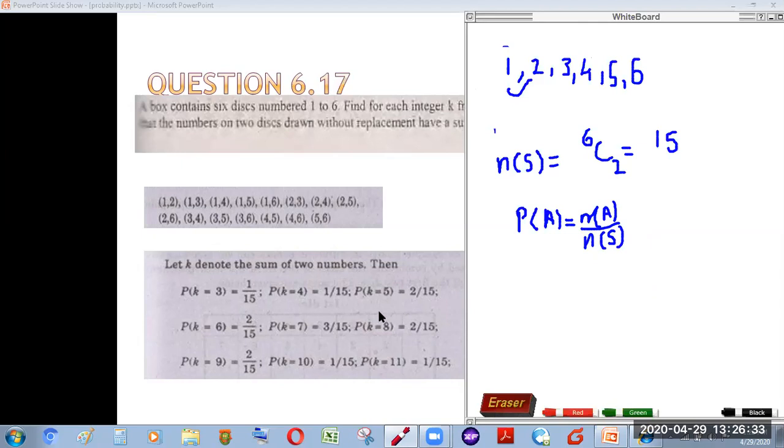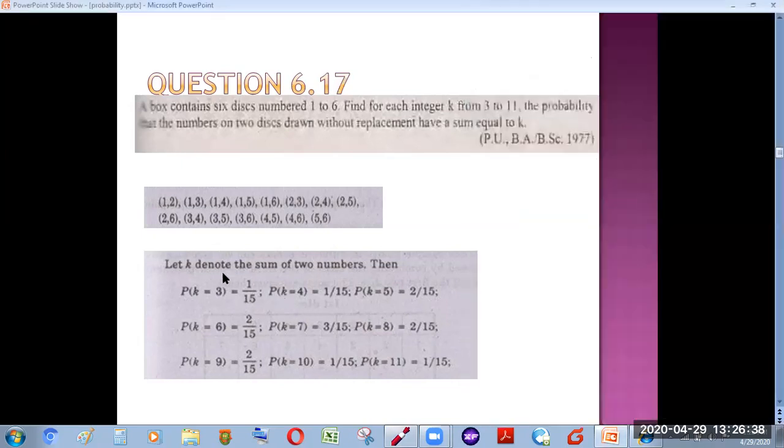And dividing it by the total, which is 15 possibilities, it becomes 1 by 15. Similarly, how many pairs have sum 4? There is only one pair which has sum 4. So it becomes 1 by 15. Now for k equals 5, how many pairs have sum equal to 5? Here 1, 4 has sum 5, and 2, 3 also has sum 5. So there are two pairs having the sum 5. So the probability of k equals 5 becomes 2 by 15.